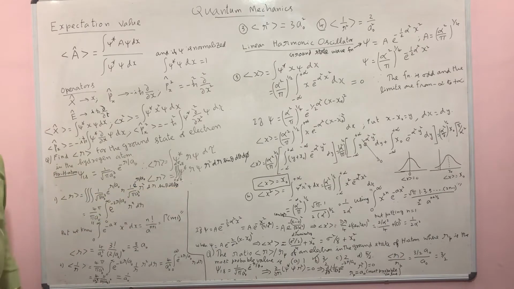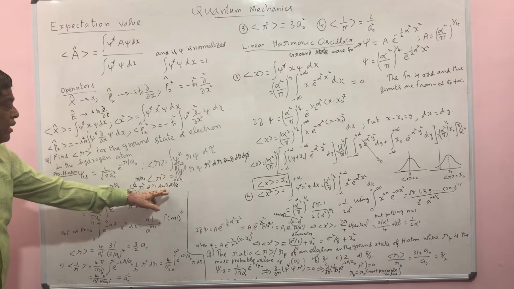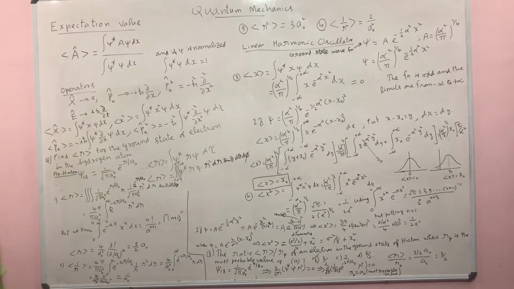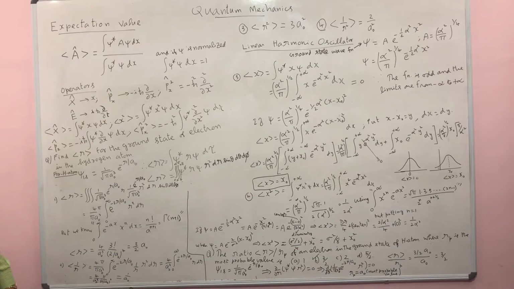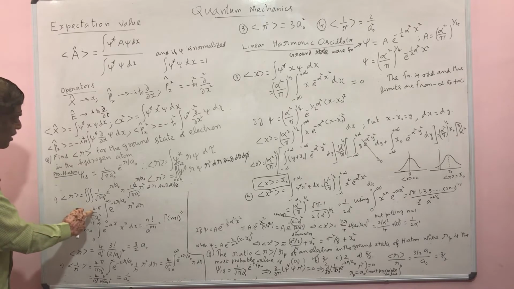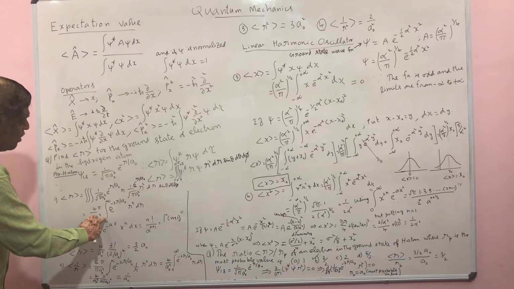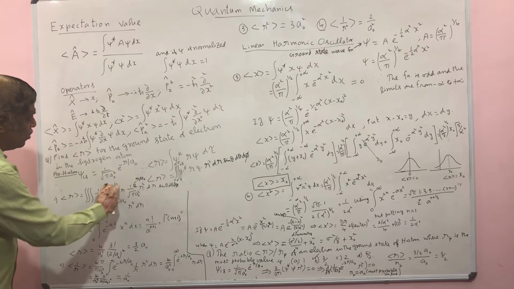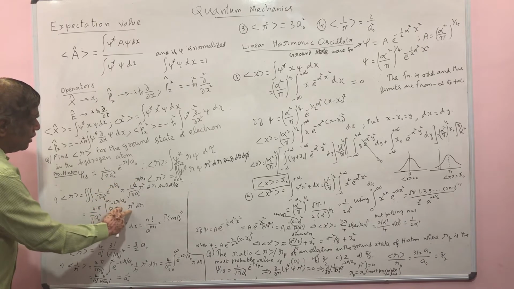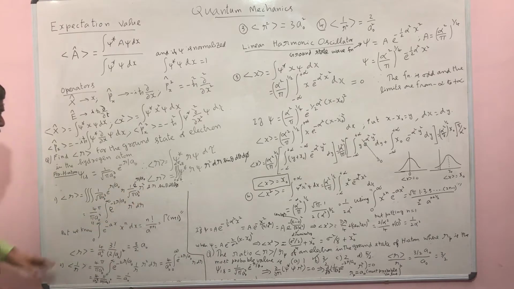Now let us evaluate the integral over the angular part. The integral over d phi is 2 pi, and the integral over sin theta d theta is 2. So the angular part, the integral over sin theta d theta d phi, is 4 pi. That is a constant that can be taken outside the integral. The rest is the integral from 0 to infinity of e power minus 2r by a naught, and with r square and r, this becomes r cube dr. This is the integral that we have to evaluate.